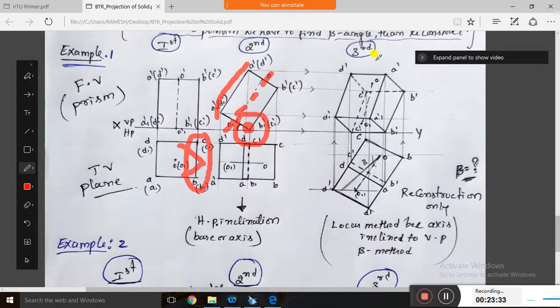And in the third position, this is the third position, and here the axis is let us assume 50 degree, and here see the axis is reduced, maybe 30 or 25 mm. So we are going with the locus method. First we have to take this axis and draw the axis, clear, and later we draw the locus and take the second position and place here and cut that, and you will get a beta angle. If you join, you will get a beta angle. On this beta angle we are going to reconstruct entire thing, okay. And once this is over, go for the projection and you will get the third position.